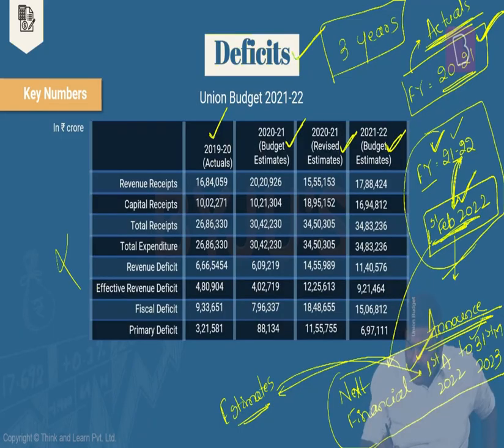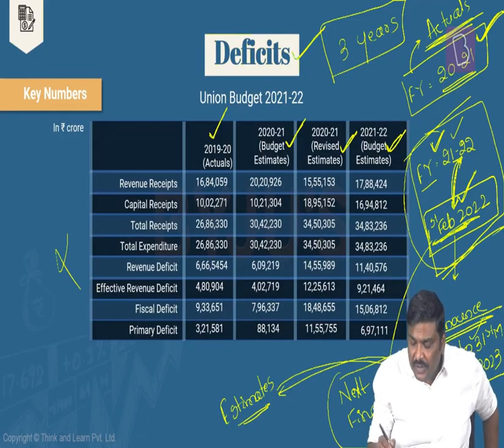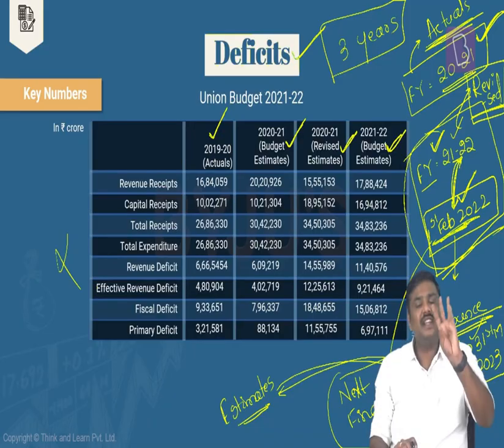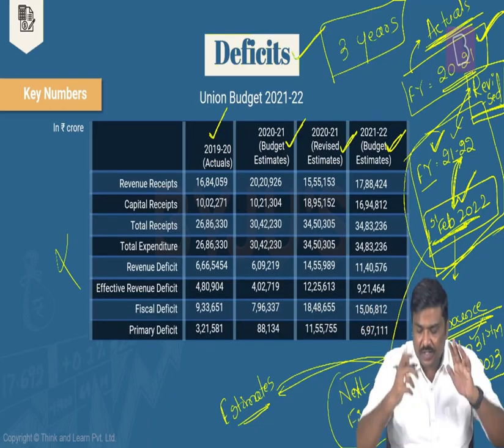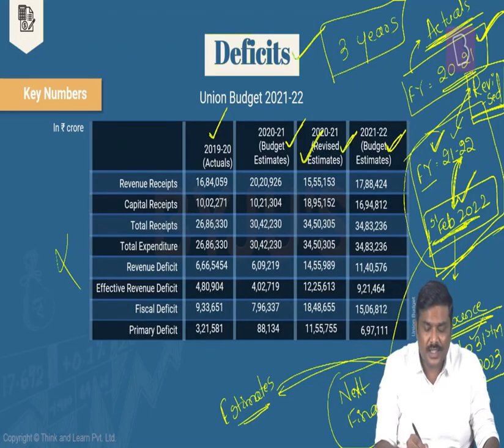And for the current financial year, have a look at this. You are in the financial year 21-22. For the current financial year, you will provide revised estimates. So 3 sets of data. One, for the next financial year, estimates. For the financial year which is already over, actuals. For the current financial year, revised estimates will be provided. Right? So these are some of the important points with respect to budget documents.